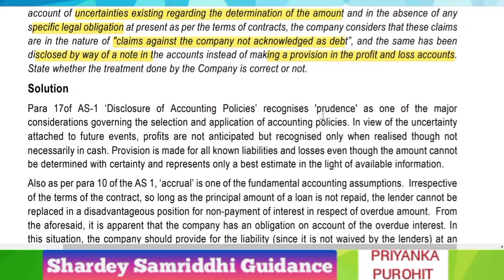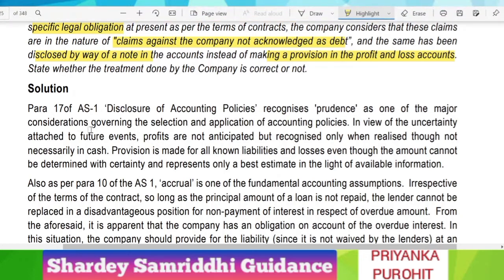Let us look into the answer, which states that as per para 17 of AS 1, disclosure of accounting policy, it recognizes prudence as one of the major considerations governing the selection and application of accounting policies. In view of uncertainty attached to future events, profits are not anticipated but recognized only when realized, though not necessarily in cash. Whether they are in cash or not does not matter, but they must not be anticipated and are recognized only when they are realized.